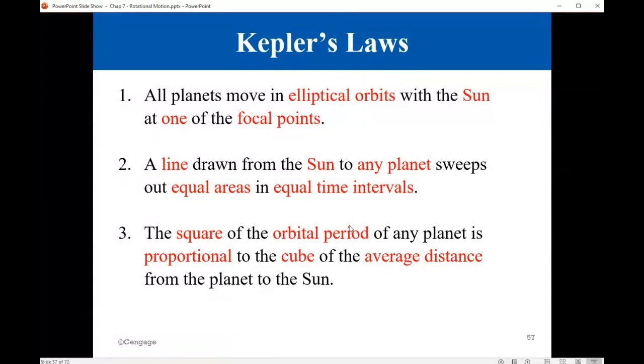The first law says all planets move in elliptical orbits with the sun at one of the focal points. The second law, a line drawn from the sun to any planet sweeps out equal areas in equal time intervals. The third law, the square of the orbital period of any planet is proportional to the cube of the average distance from the planet to the sun.